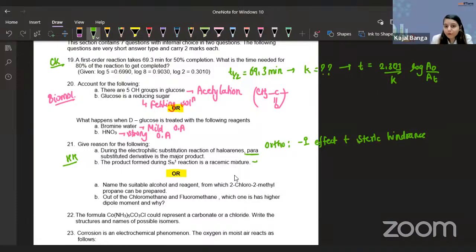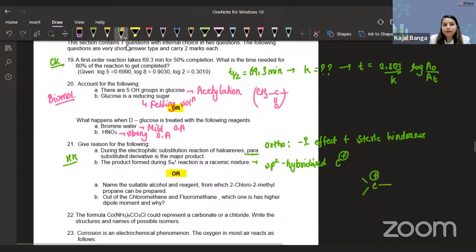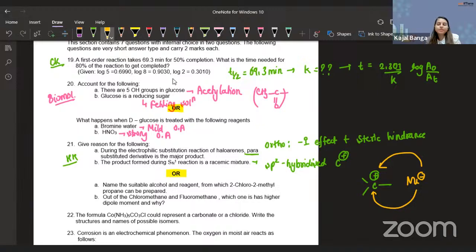Because you have a carbocation formed. sp2 hybridized carbocation. So you can have the possibility of attack from both sides, but not inversion. It is a racemic mixture. So this is exactly how the carbocation will be. So ultimately your nucleophile can either attack from above the plane or it can also attack from below the plane, because there is no hindrance experienced by it. Because you have this sp2 hybridized carbocation which is planar. So that is the reason. Let's go to the next part.